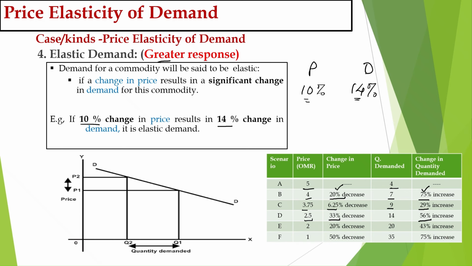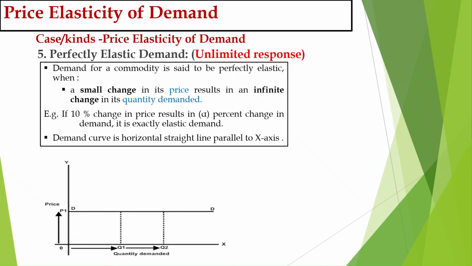And the fifth one is infinity. It will be perfectly elastic demand, which is known as unlimited response. Demand for a commodity is said to be perfectly elastic when a small change in price results in an infinite change in the quantity demanded. Infinite means unlimited.